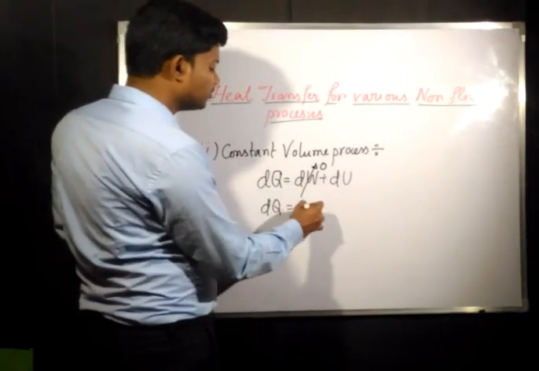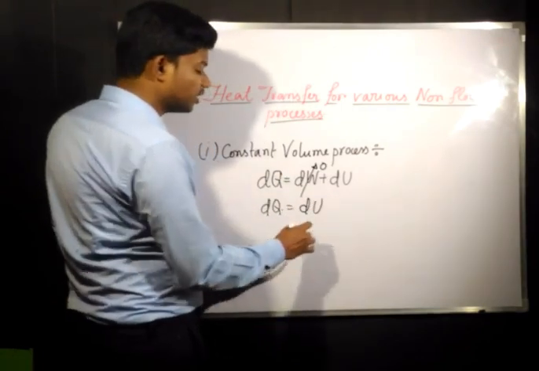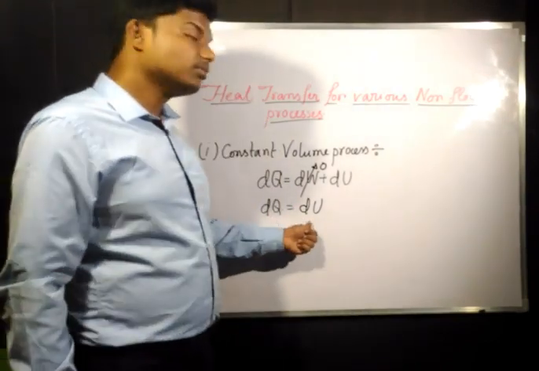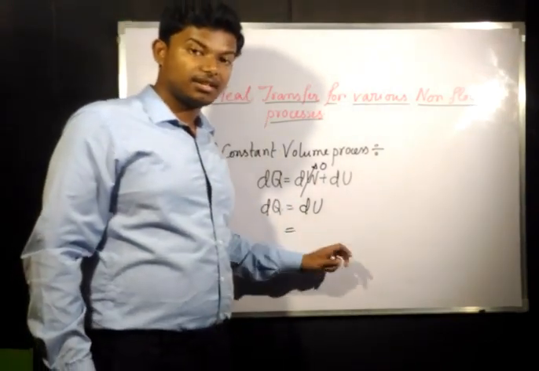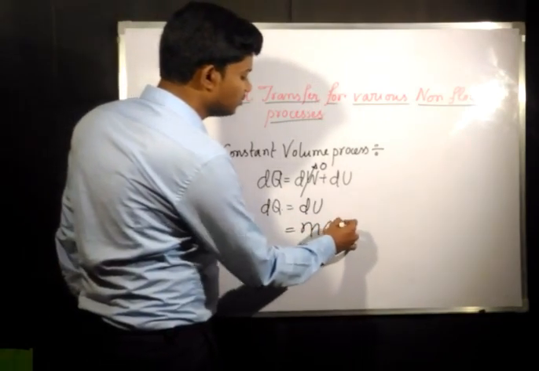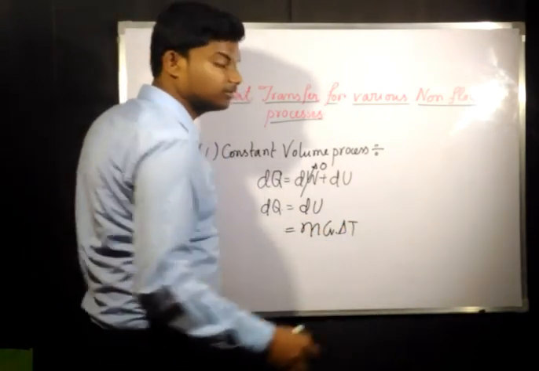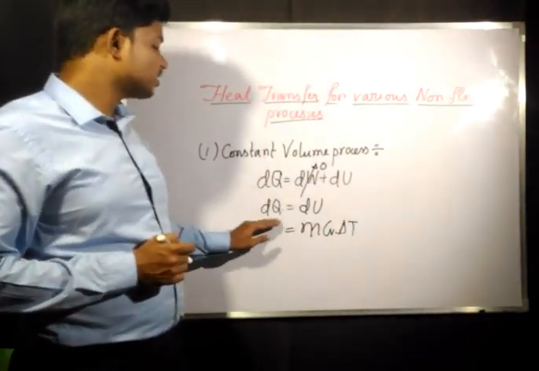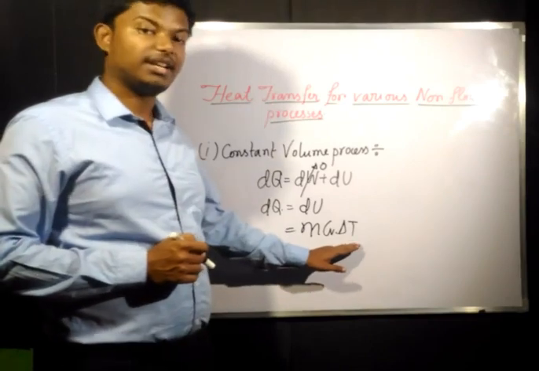So dQ becomes equal to dU. Now from the thermodynamic relations, dU has a relation: it is m Cv delta T. So for a constant volume process, the heat transfer will be given as m Cv delta T.